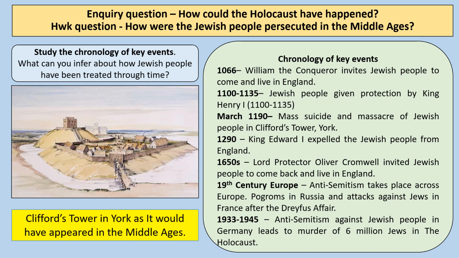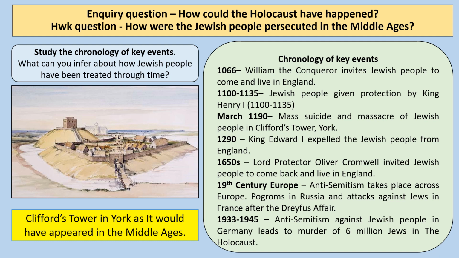Hello, welcome to this revision homework as part of our inquiry question of how could the Holocaust have happened. In this lesson, we're going to think about the question, how were Jewish people persecuted in the Middle Ages? And in particular, in the lesson today, we're going to focus on the events at Clifford's Tower in York in the year 1190.